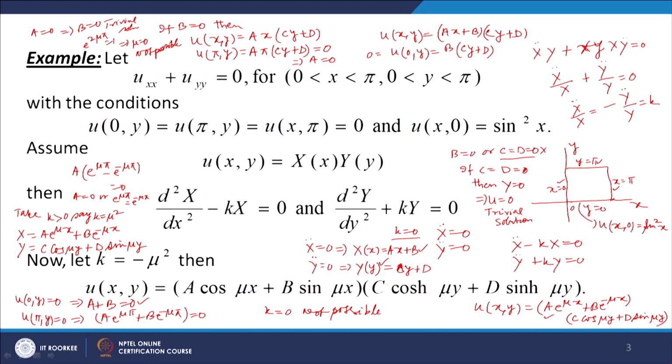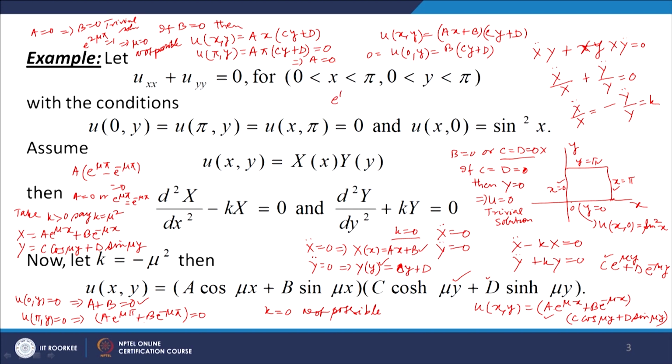We can write it as C e to the power mu y plus D e to the power minus mu y also. We can write either one, because we know that